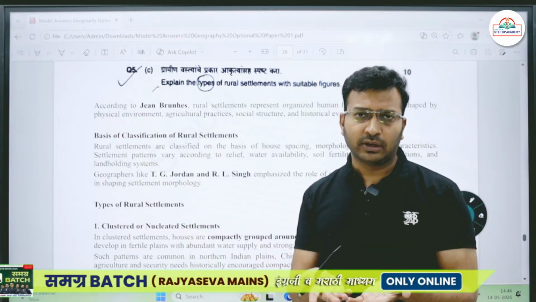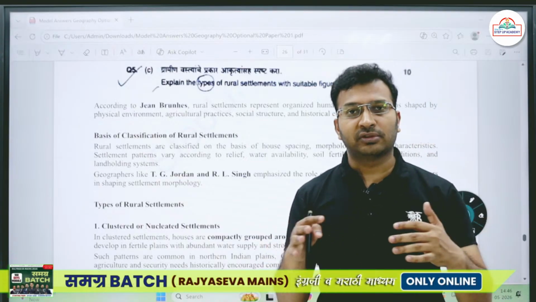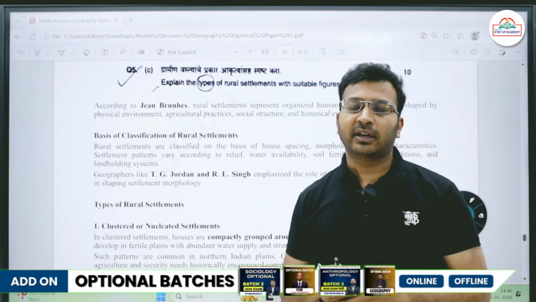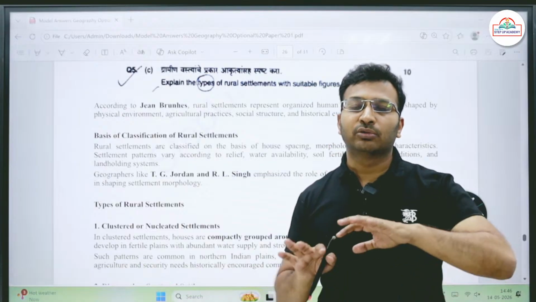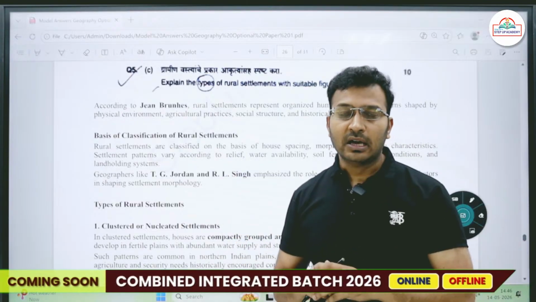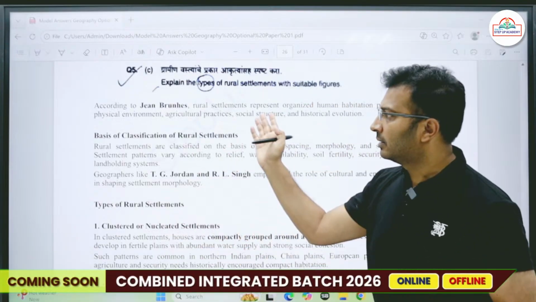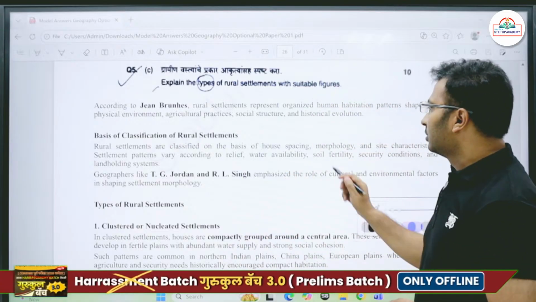No doubt it is a rural area, but it is a plain area, so houses will be nearer. If I go to mountainous or hilly areas, the Himalayan areas, it is rural but the houses will still be away from each other. So the distance between two houses in the rural area also becomes a basis of rural settlement classification. Then the morphology.